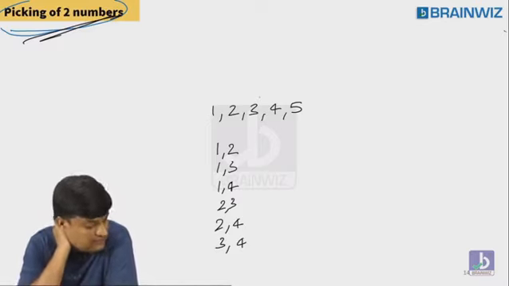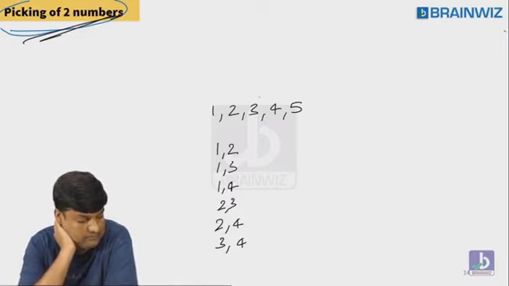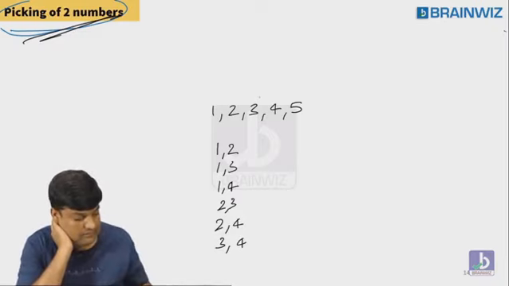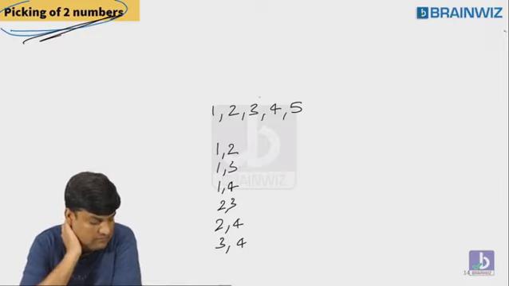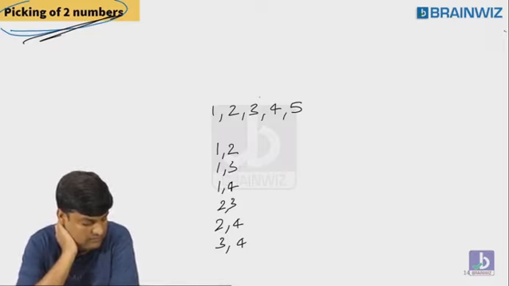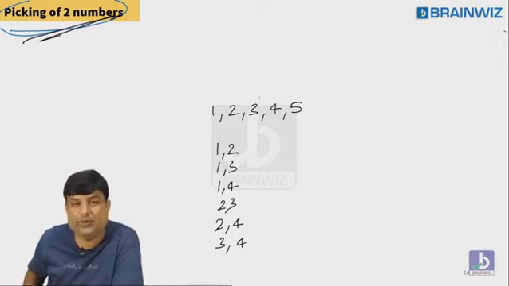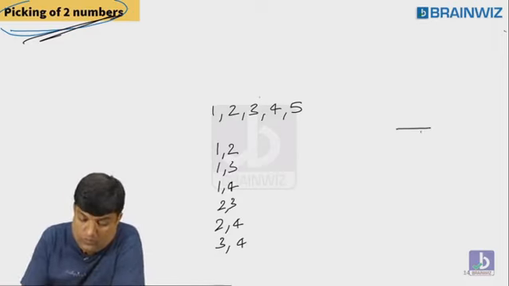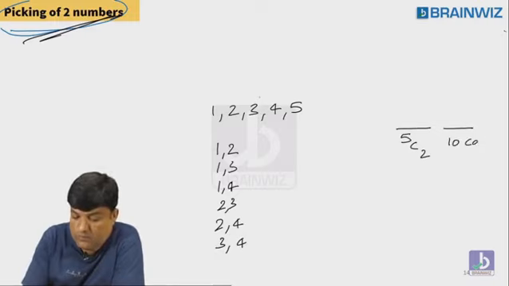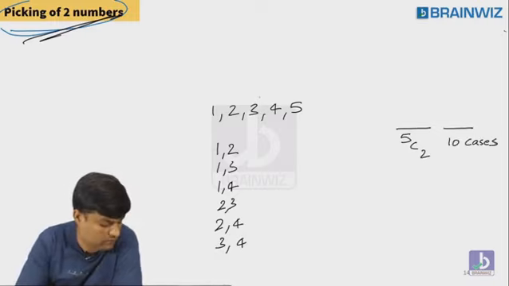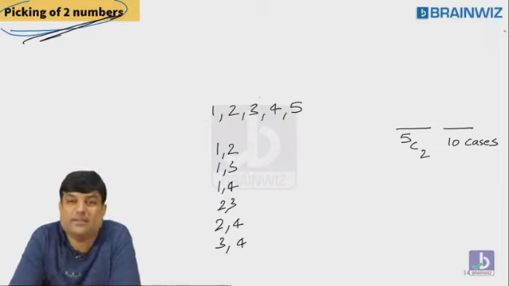Come on, guys. 5C2. Good. That's good. 5C2.